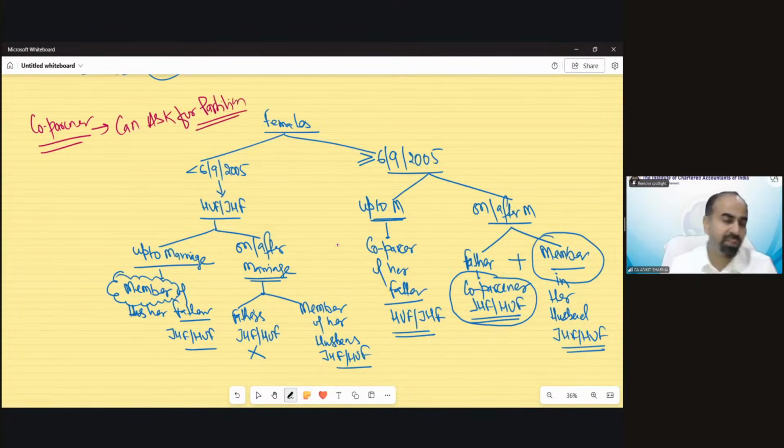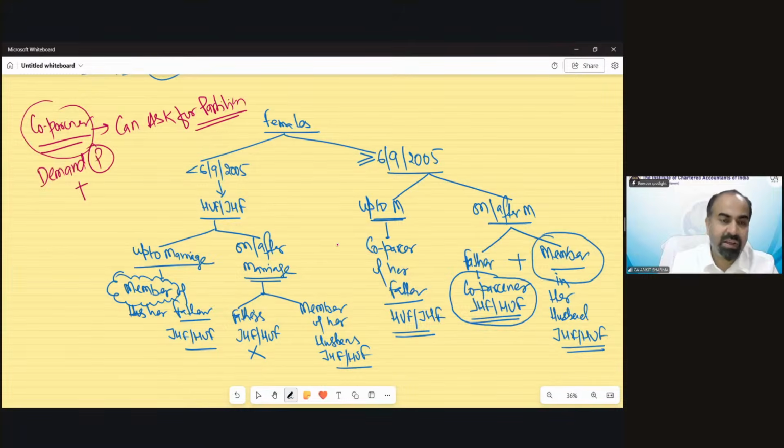If you are a co-partner in a JHF or HUF, you can ask for the partition anytime you want. It does not depend on your age. Even before 18, you can ask for partition.